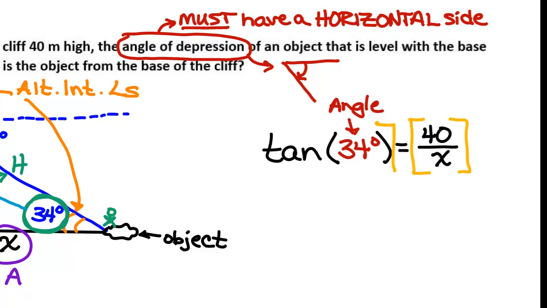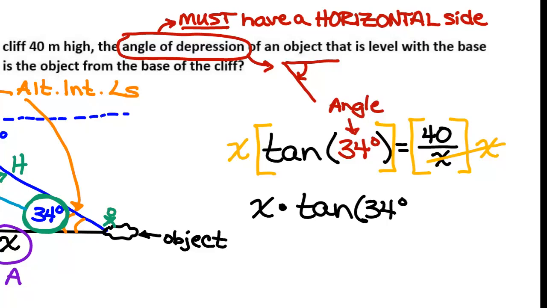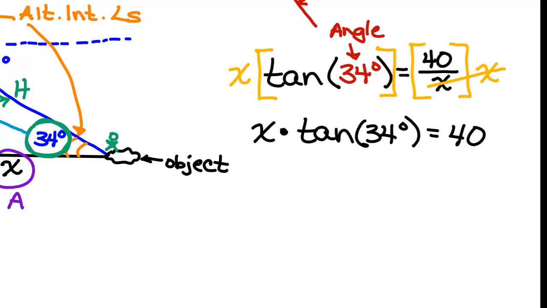Then I know we need to multiply. What are we going to multiply by? X, because it's in our denominator. We always multiply by whatever's on the bottom of that fraction. So X times the tangent of 34 degrees is equal to 40. I still don't have X by itself. I need X all alone on one side. How can I do that? We're going to divide. What are we dividing by? Tangent of 34 degrees. It's the thing next to X, and I want the X alone, so the thing next to it has to go.